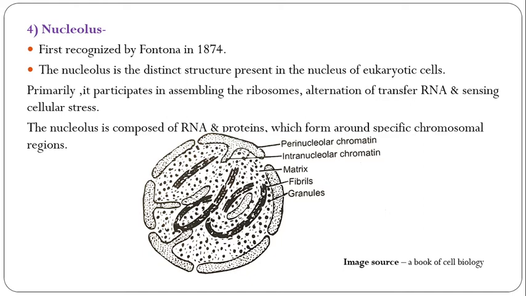So granules, see in this diagram. The granular regions generally occur densely at the periphery of the nucleolus, and these granules are 150 to 200 angstrom in diameter. The granules contain ribonucleoproteins in which RNA and protein are in the ratio of 1 to 2, that is one RNA and two proteins. Granules are generally modified into ribosomes.